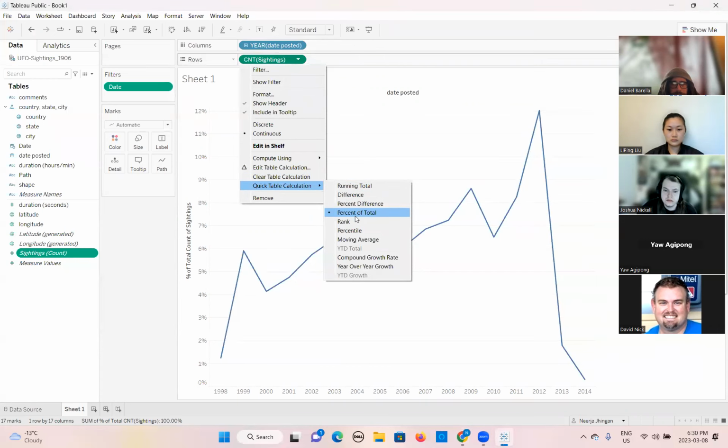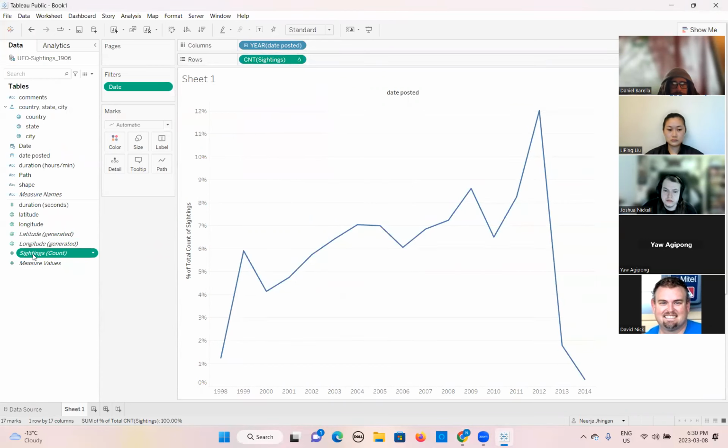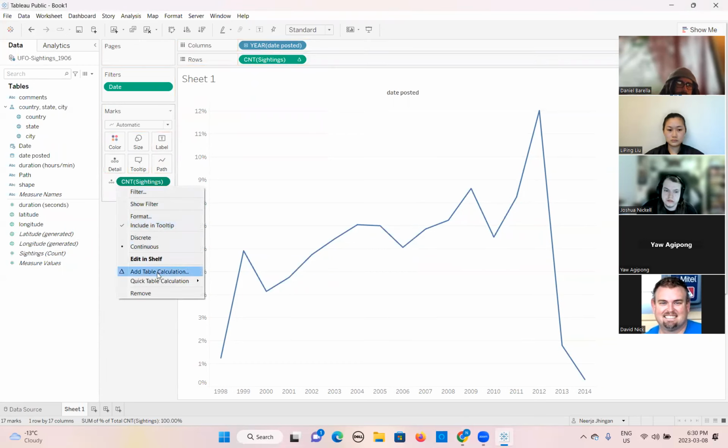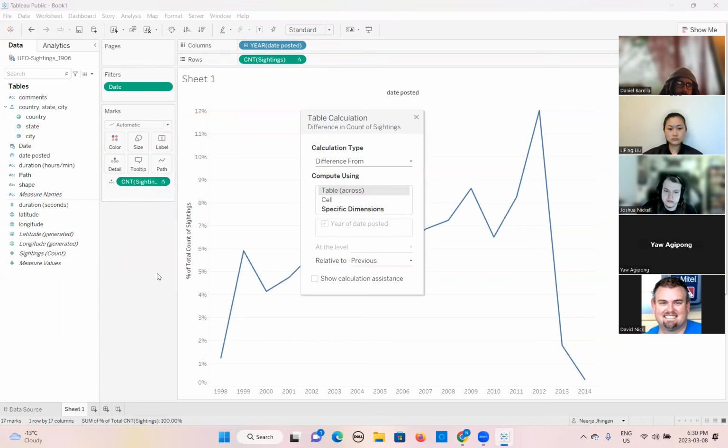This is what we already did here. But if we want to show the details here, add a table calculation. So now I want to select the difference from the previous date, as a percentage. It is showing the difference across the table from the previous one. If you want to show the calculation value, you can also do that.